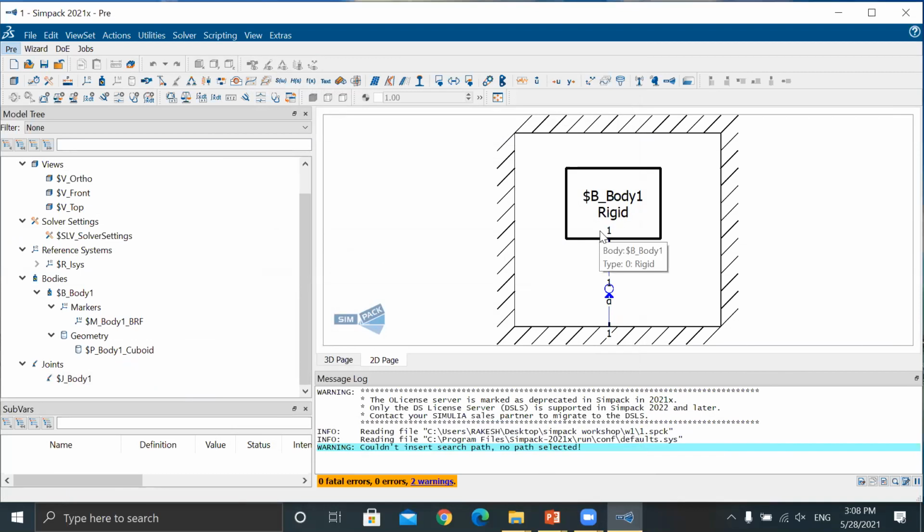Now which marker the joint is connected to. Now, does anyone have any doubts till now?